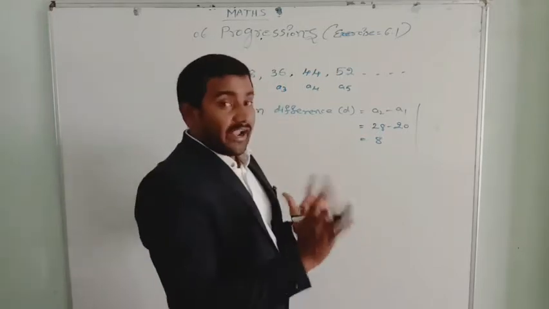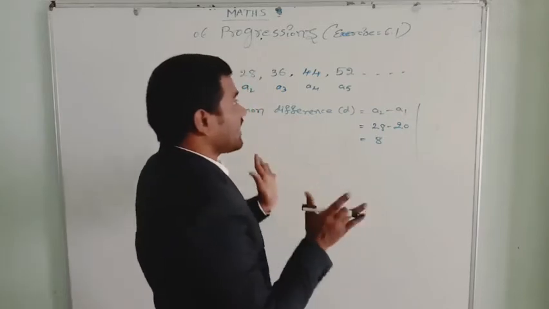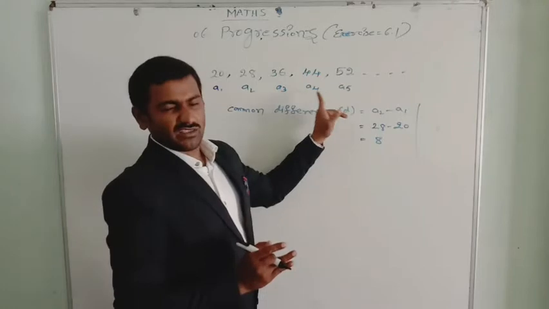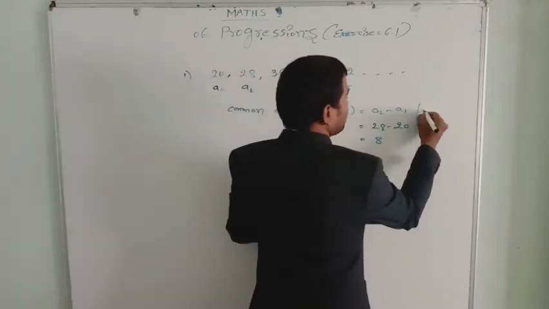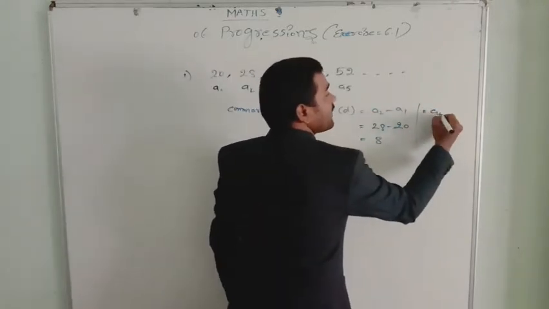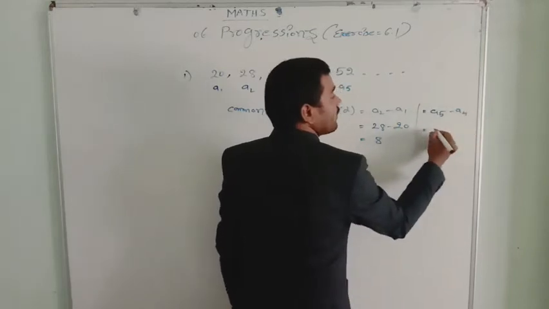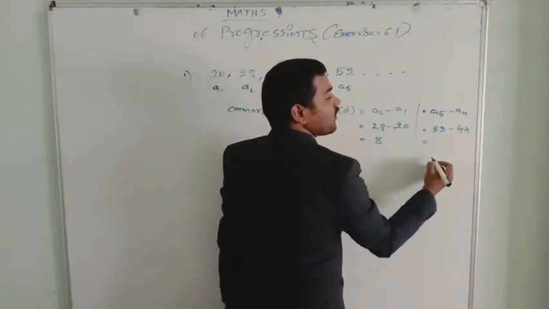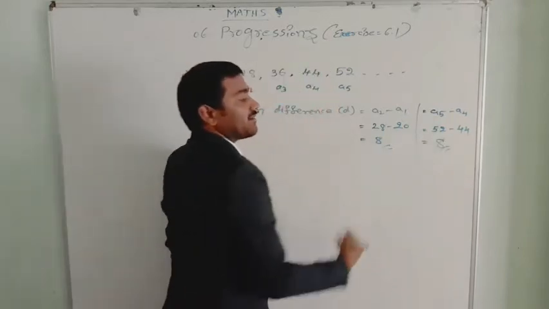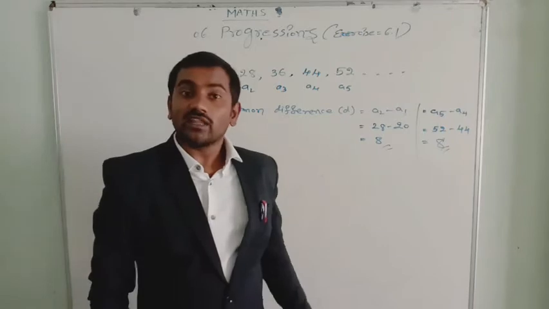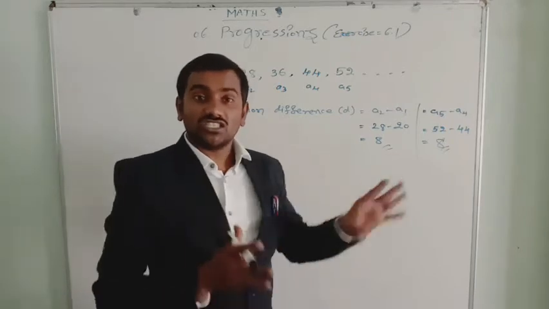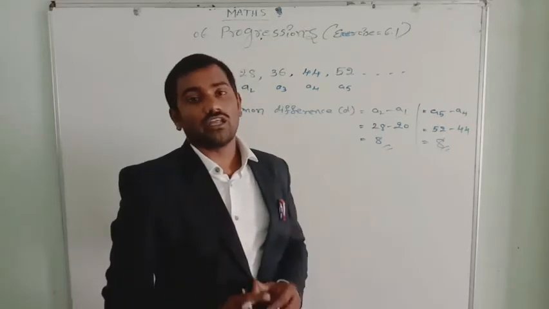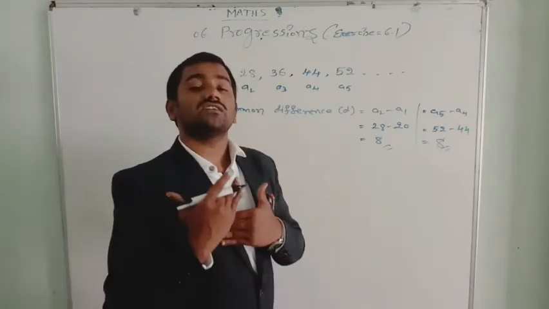So let us see again where you are getting confused. Either the common difference is the same or not. So I go for A5 minus A4 now. A5 is 52, A4 is 44. 52 minus 44 is 8 again. Hence the common difference is the same. Then the given list of numbers is in arithmetical progression because they have the same common difference.